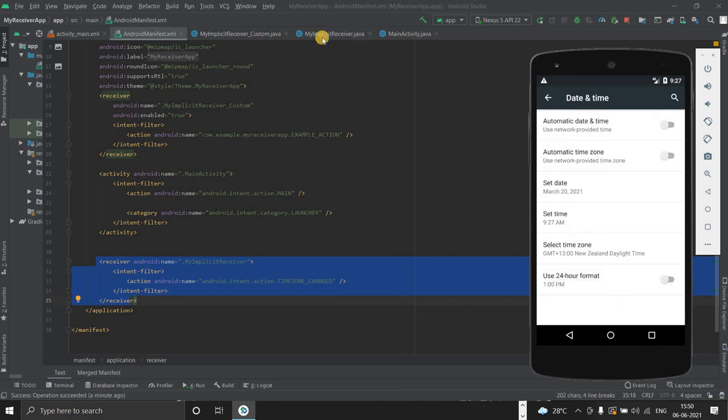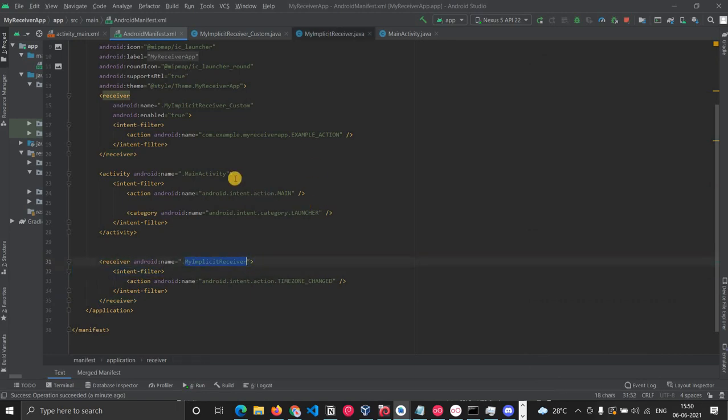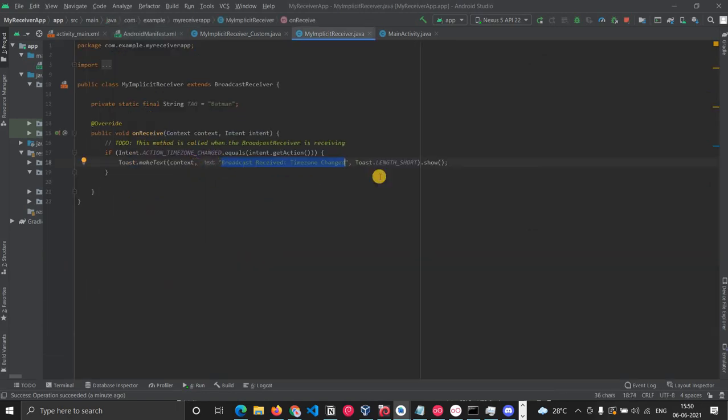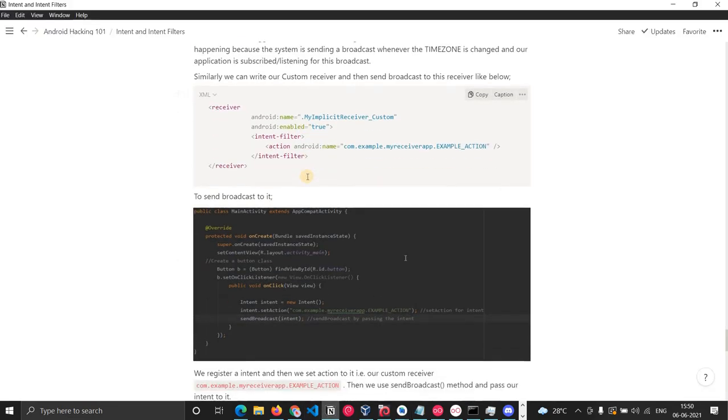See, time zone change. So this piece of code I have written in this. If you look at my implicit receiver, you can see that I am toasting this message: time zone is changed. Yes, so this is the implicit one.